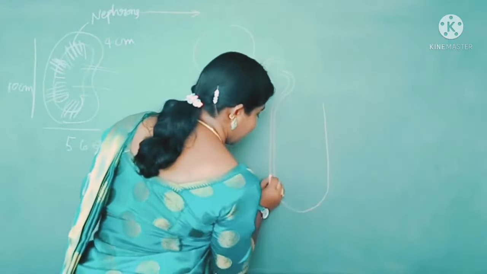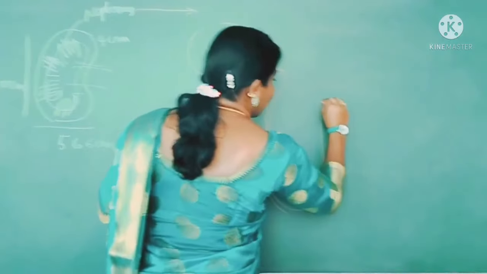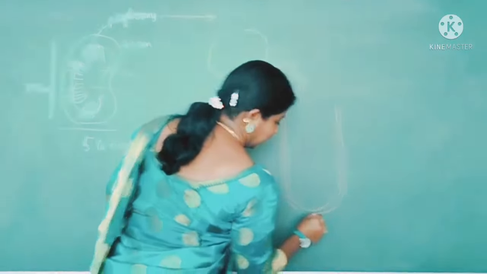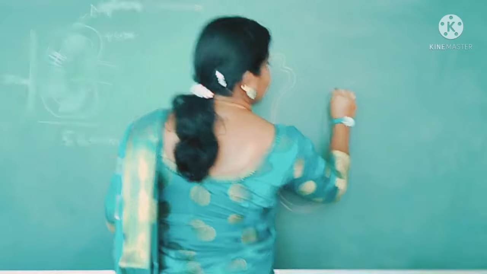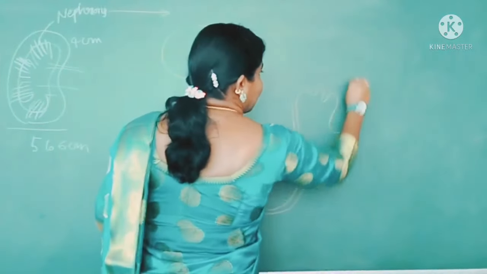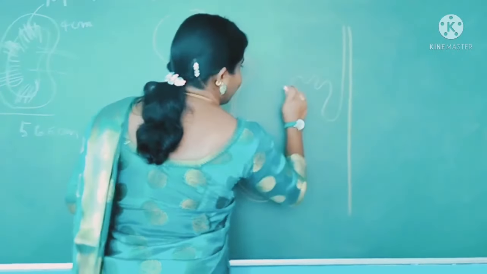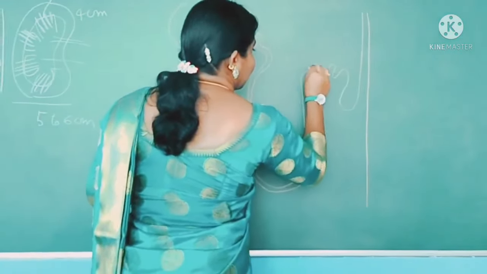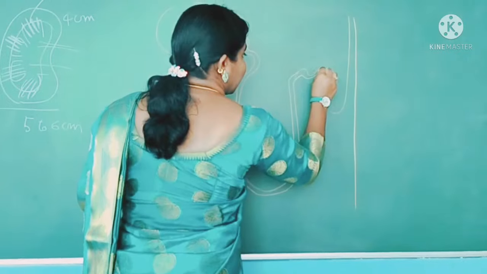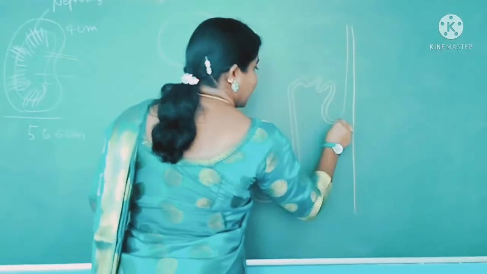Children, in your textbook, this drawing is very difficult to draw, and that structure is very clumsy. So this is the way to draw the nephron structure easily. It makes you very comfortable. So please draw in your notebooks, children.